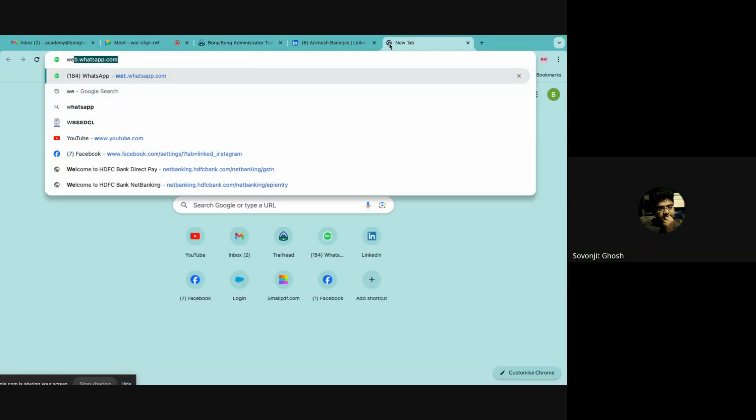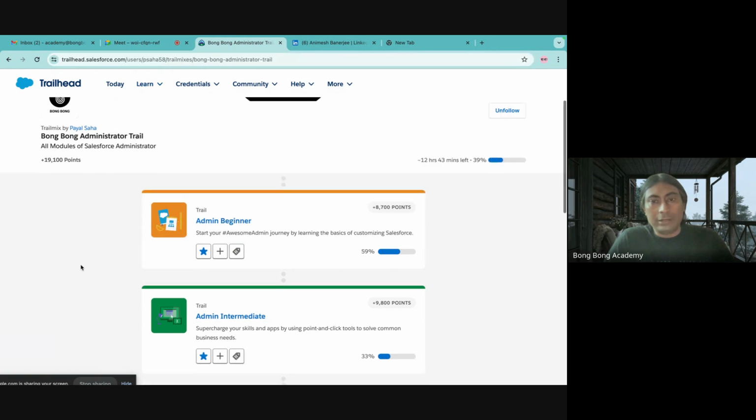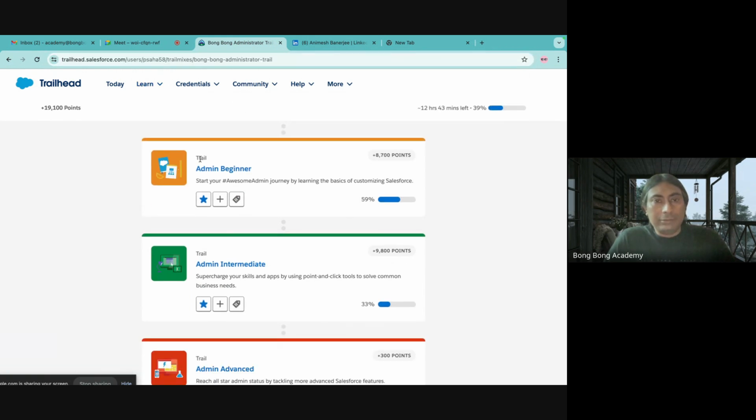If I have not already shared it, Animesh? It is already shared. So on your WhatsApp group, you will already get this URL, so you can go straight to that. No need to search. But then you will see 3 trails.